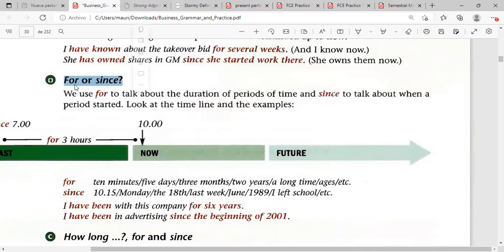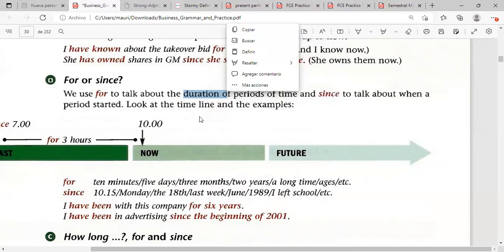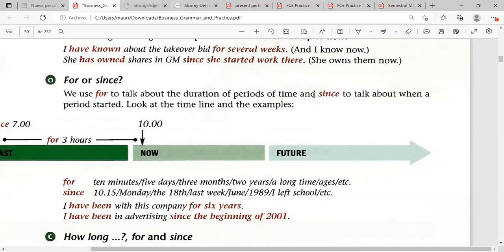Then sometimes we can get some confusion with for and since. We use for to talk about the duration of periods of time. Once again, duration of time, quantity. And since is about when a period started. This is very important.